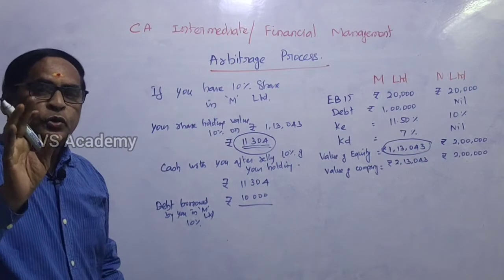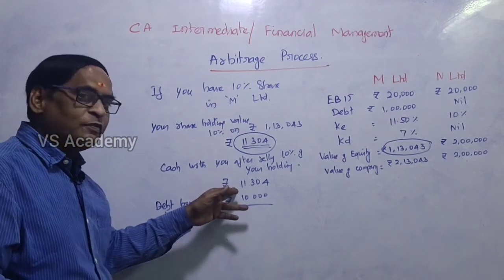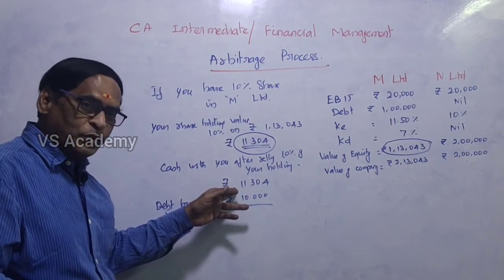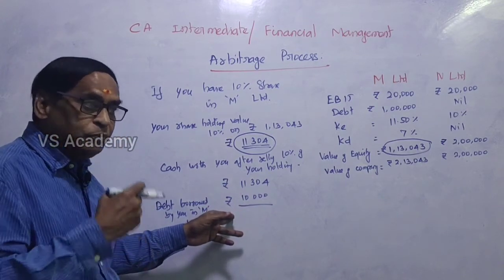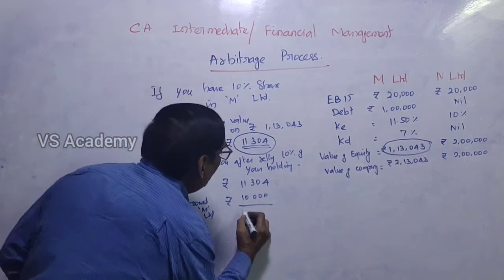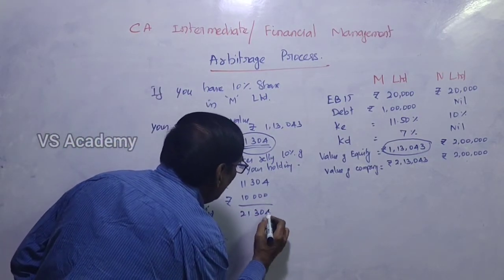So the total cash from the sale proceeds of shares is 11,304 rupees, plus 10,000 rupees of debt borrowed, so 21,300 rupees you have.